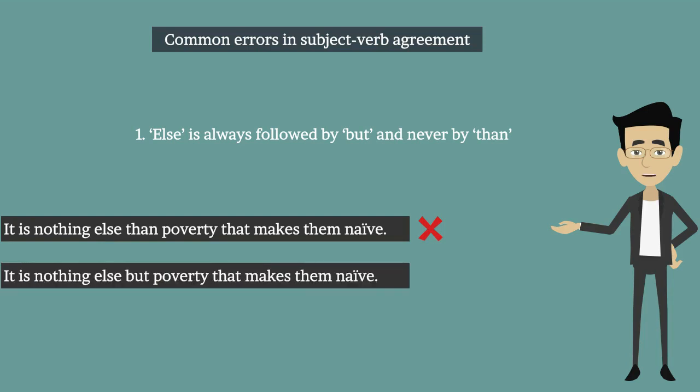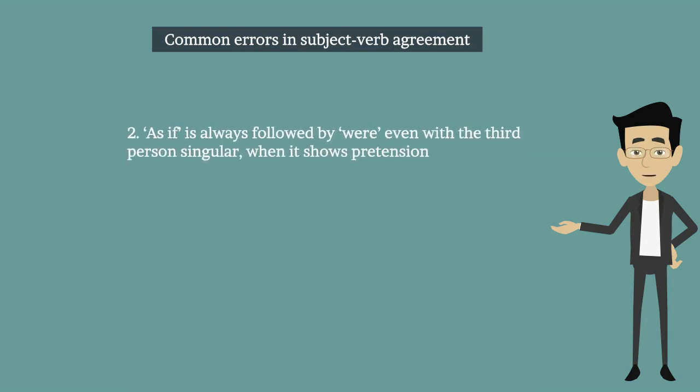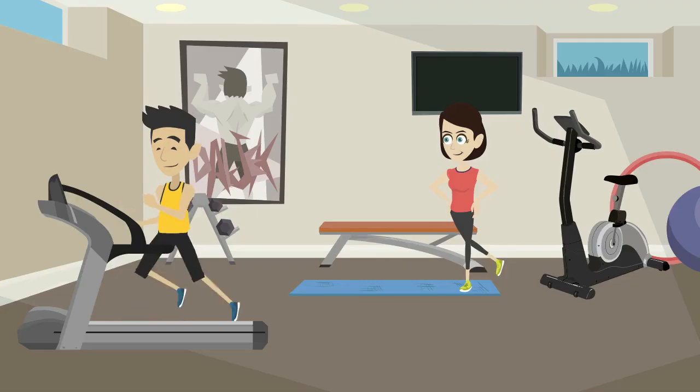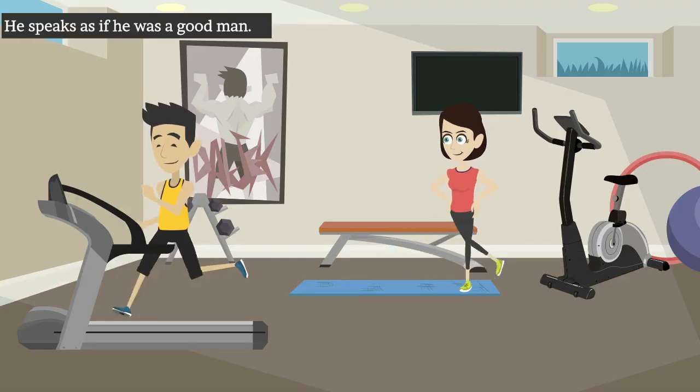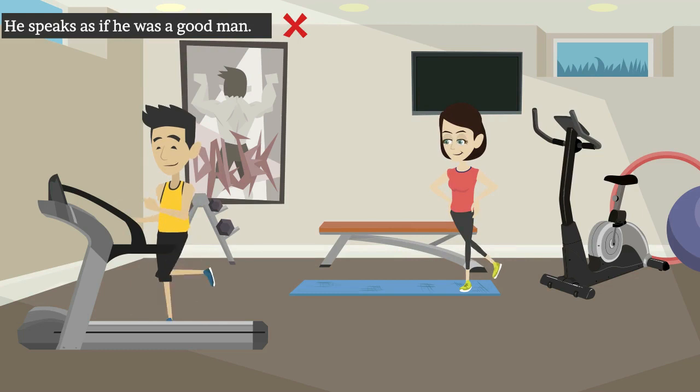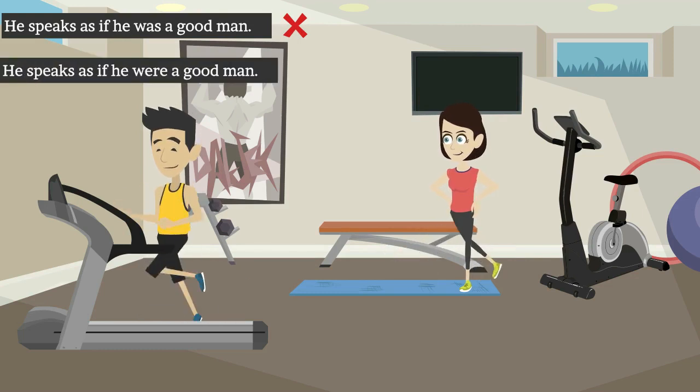It is nothing else but poverty that makes them naive. This is correct. Second one, as if is always followed by were, even with the third person singular, which shows pretension. Let's see the example. He speaks as if he was a good man. This is incorrect. He speaks as if he were a good man.